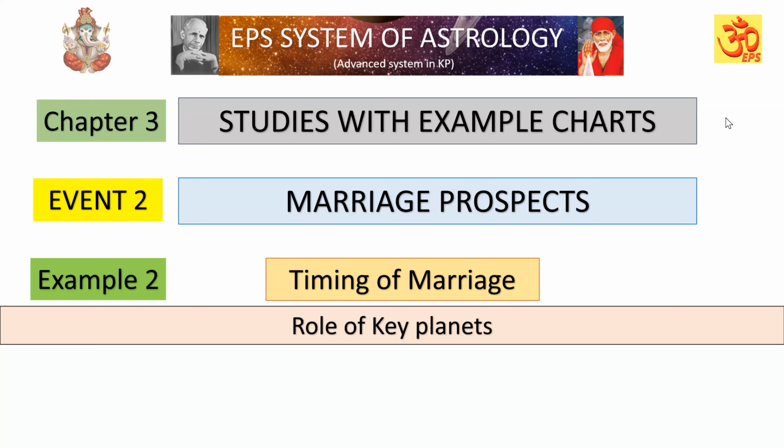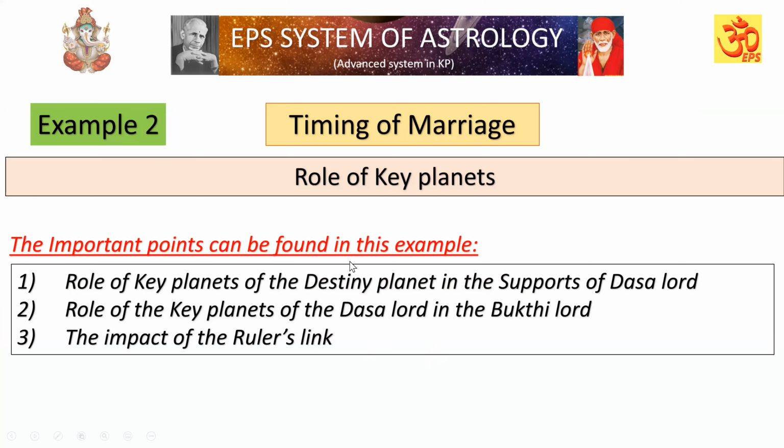Example 2, timing of marriage. The key points we are going to find in this chart are the role of key planets. Apart from that, the important points in this example are the role of key planets of the destiny planet in support of the Dasa Lord. If you remember in example 1, the destiny planets' favorable key planets were ruling the Dasa Lord itself.